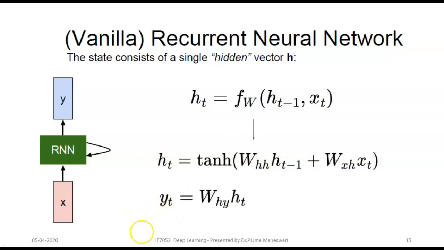Now the output yt can be calculated as a function of ht multiplied with the weight Why. As I already mentioned, there are three weight matrices. One is for input, another is for hidden, another is for output. So that weight matrix is taken over here and multiplied with ht to yield yt. Yt is the output of step t. For example, if you want to predict the next word in a sentence, it would be a vector of probabilities across our vocabulary, right?